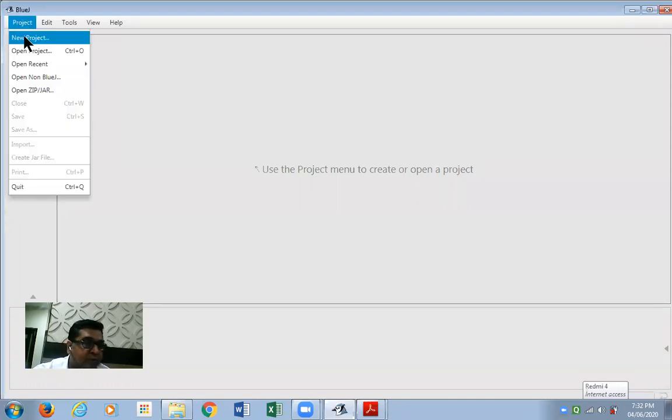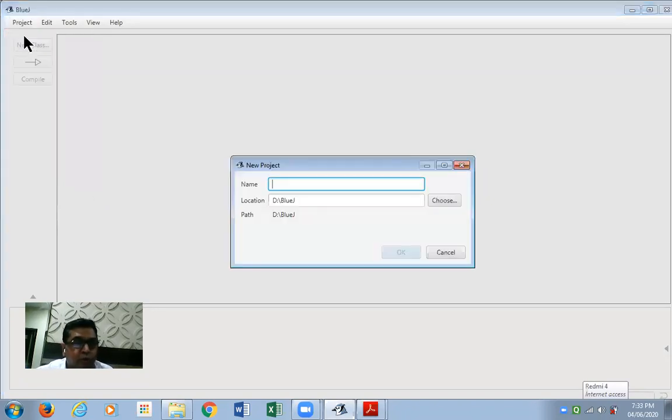Project, new project. Today, once again, we are creating a new project. I'm giving the project the name chapter 3. We would like to keep it inside D drive, inside my folder BlueJ.